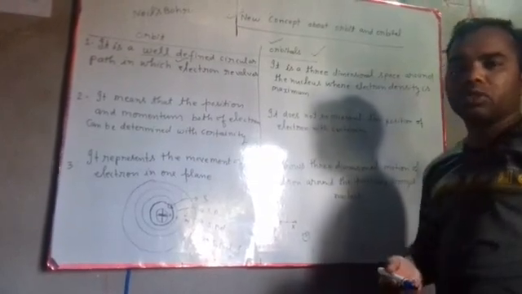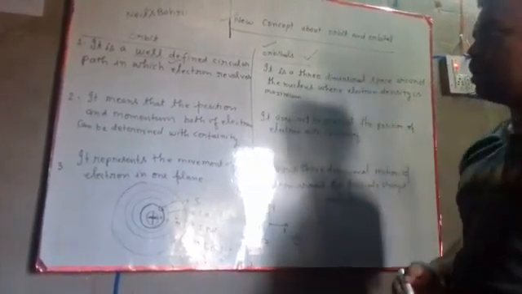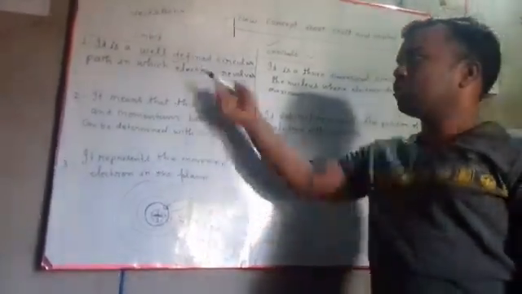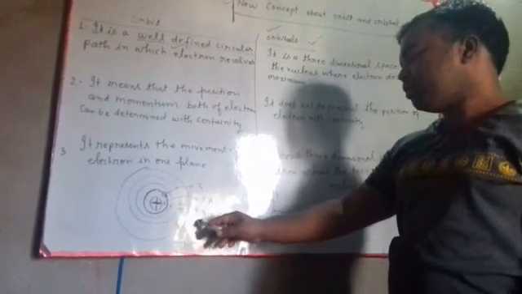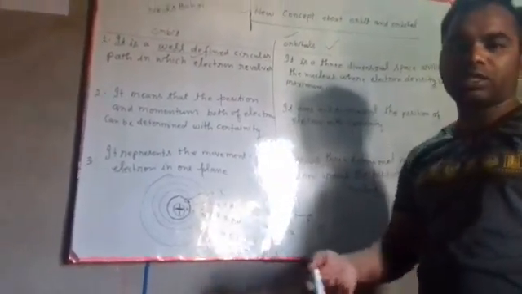So we have a new concept of orbital, and the concept of orbit according to Niels Bohr, and the orbit names are K, L, M, N, O etc. that is given in your textbook.